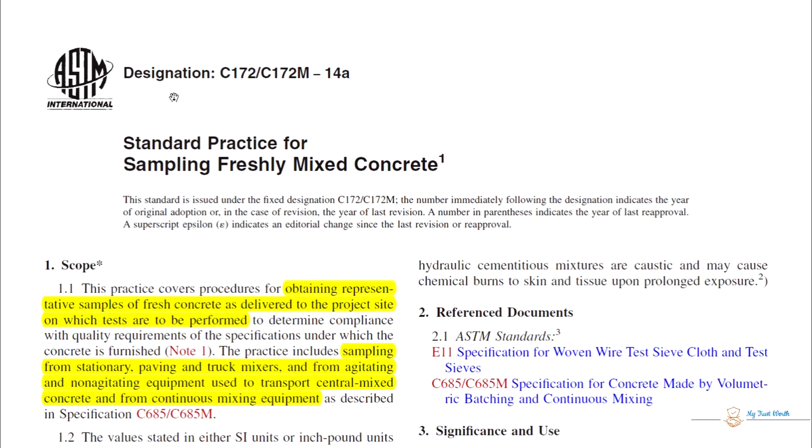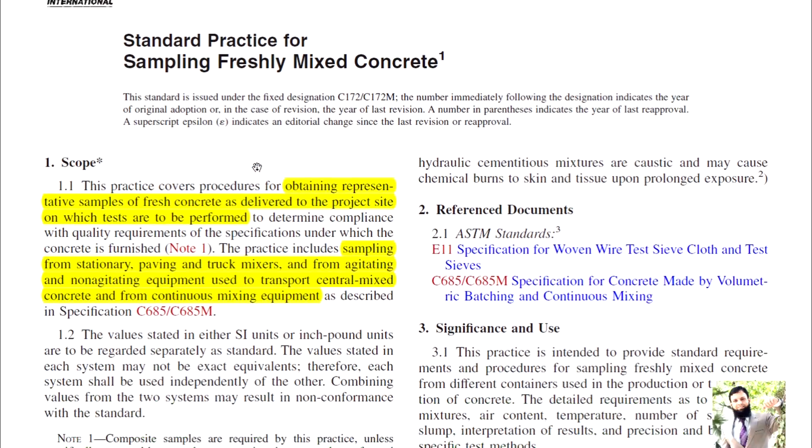Okay, the designation of this code is C172 slash C172M. The scope of this code is: this practice covers procedures for obtaining a representative sample of fresh concrete as delivered to the project site on which tests are to be performed to determine the compliance with the quality requirements of the specification under which concrete is furnished.